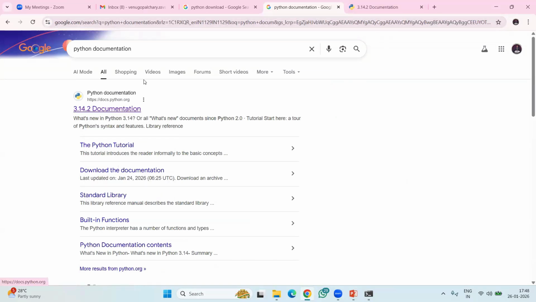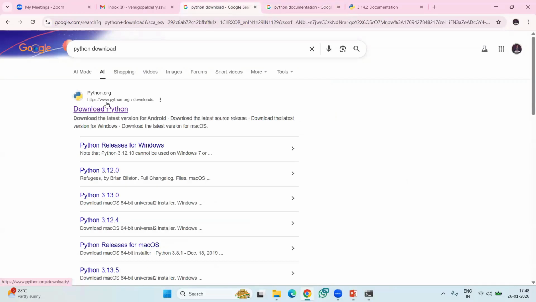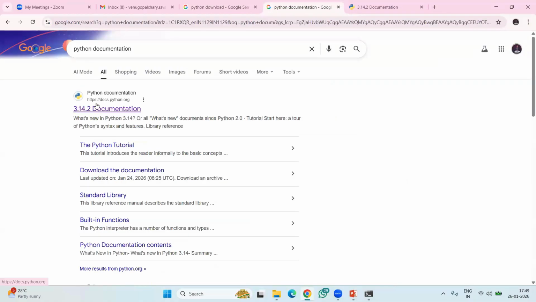it actually opens one website. If I type Python documentation here, you can see one more website. This is not the previous one, www.python.org, from which we downloaded the Python software. Here it is one more website, docs.python.org. These are all official websites of Python. You have to remember them, or note them down, because we use them most commonly and regularly.